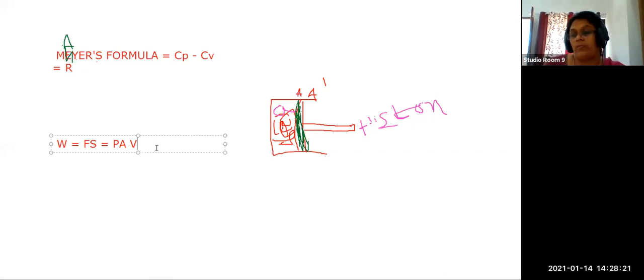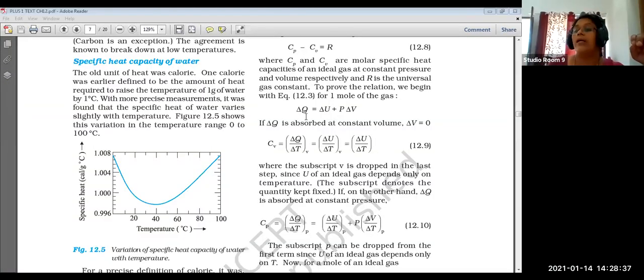In brackets you write, thus, in the equation of thermodynamics you have already written delta Q is equal to delta U plus delta W. So next line, thus delta Q is equal to delta U plus, instead of PV, we can write P delta V. Delta V means a small change in volume.